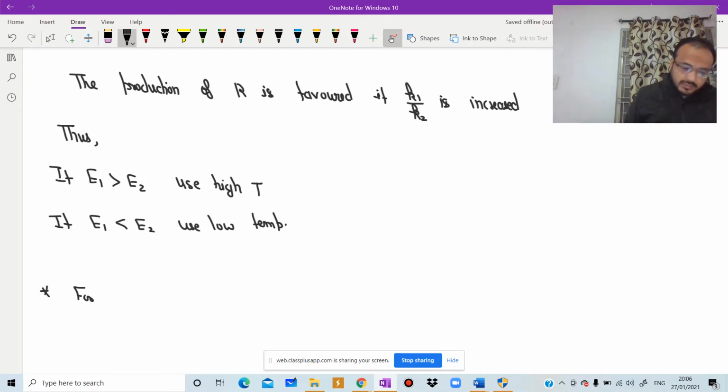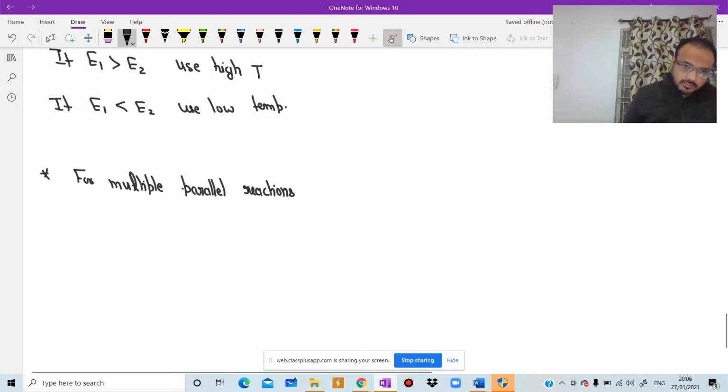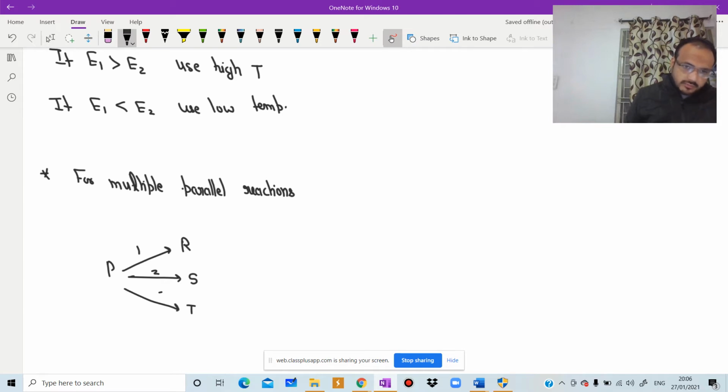Next, for multiple reactions, multiple parallel reactions. Suppose we have P to R, P to S, P to T, 1, 2, 3, and R is the desired one where E1 greater than E2 and E1 less than E3.